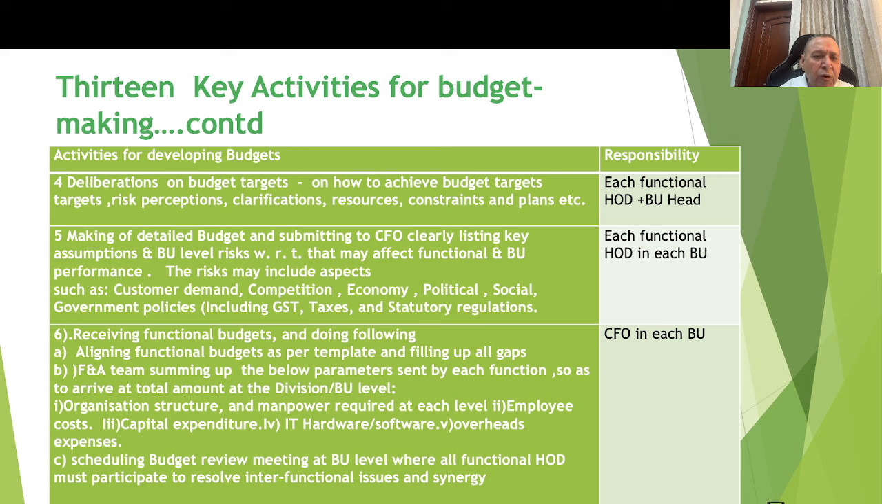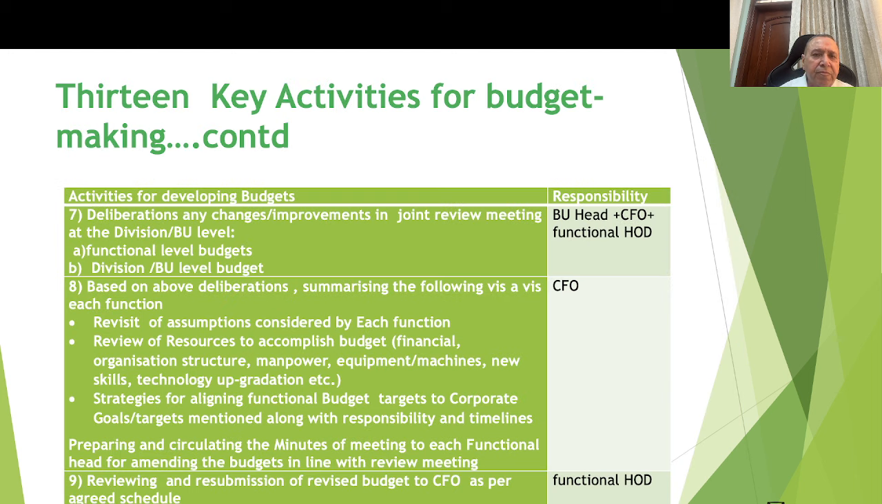And then overall scheduling a budget review meeting at the BU level, where all functional HODs must participate to resolve the interfunctional issues and bring about synergy. Activity number 7 is to be done where the BU head plus CFO also join along with the functional heads, and they review any changes which are required in the joint review meeting with the functional level budgets and the divisional level budgets.